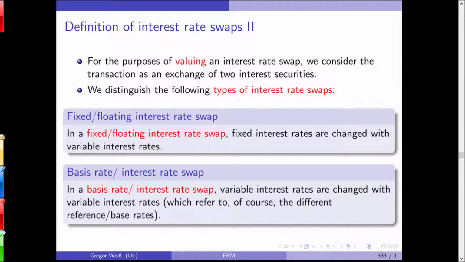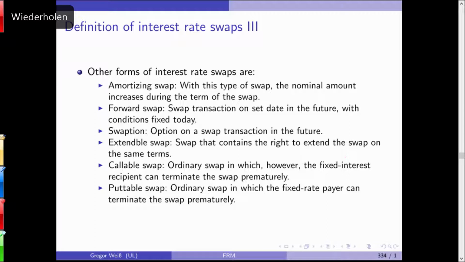We again have a basis rate or an interest rate swap. That is, the variable interest rates are exchanged for variable interest rates. It simply means I'm giving you the LIBOR, you're giving me the EURIBOR. So we're exchanging two variable interest rates, not just fixed floating, but floating. Okay. These are what we refer to as plain vanilla interest rate swaps. Plain vanilla because these are the most basic ones.